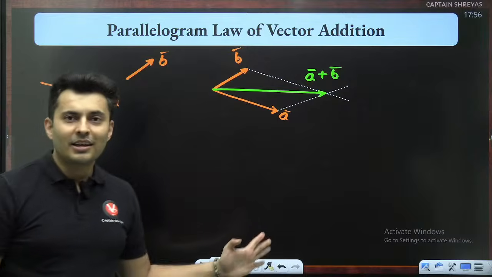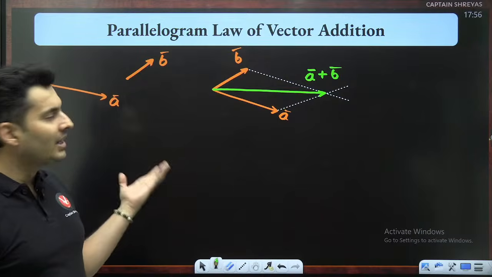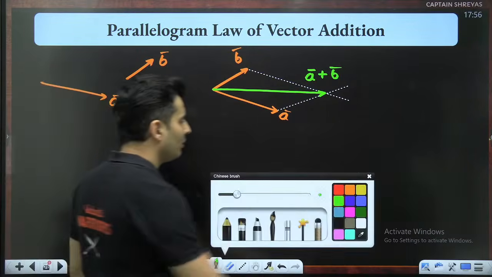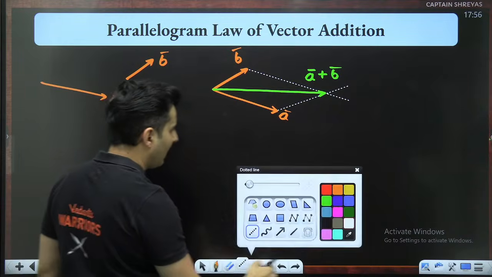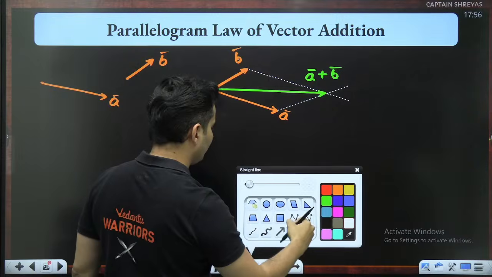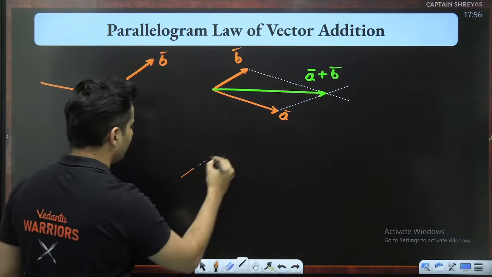Now you might be wondering, sir, how is this like the triangle law? I don't know how many of you noticed this already in this particular parallelogram which I have shown. Let me show it again.